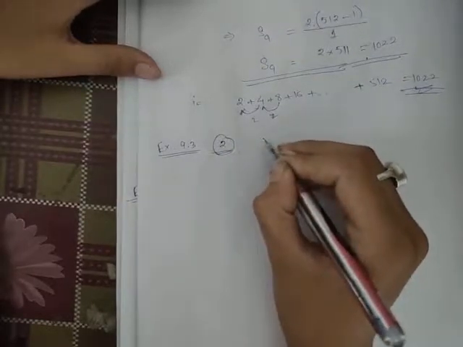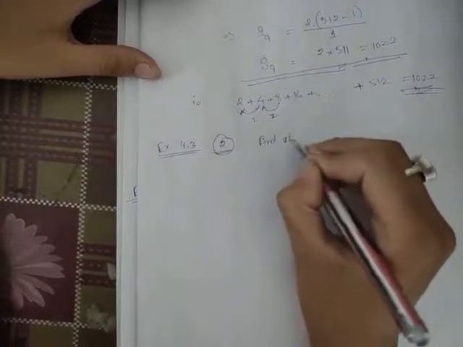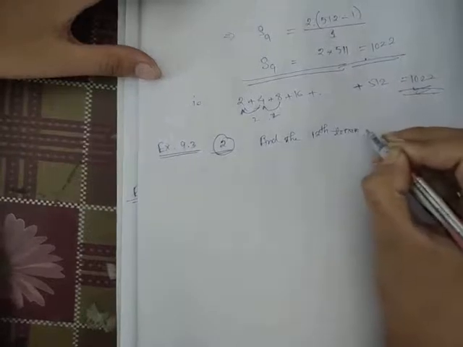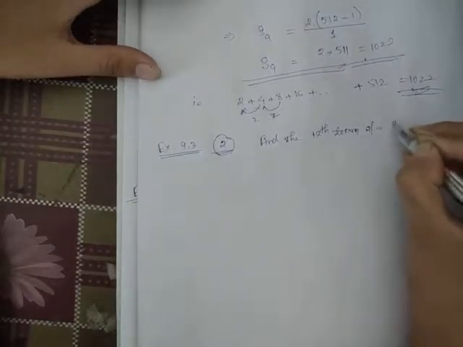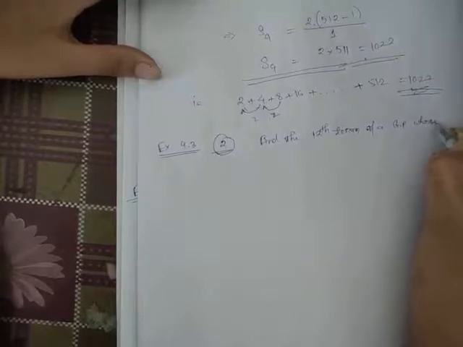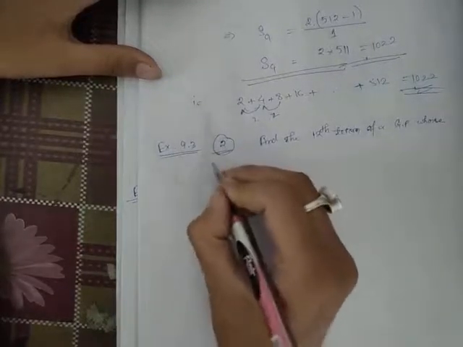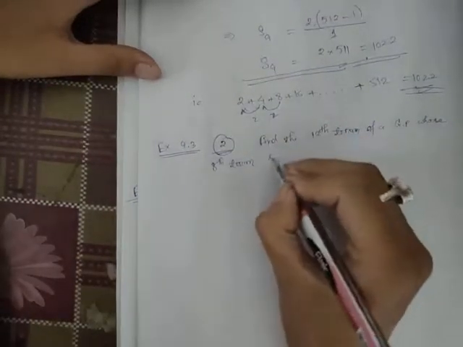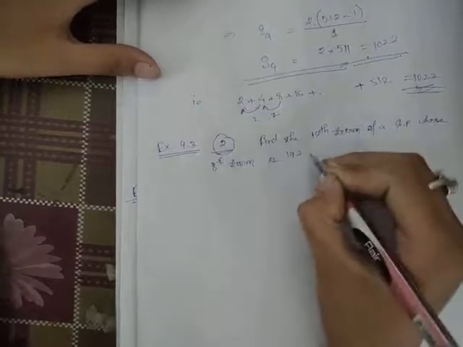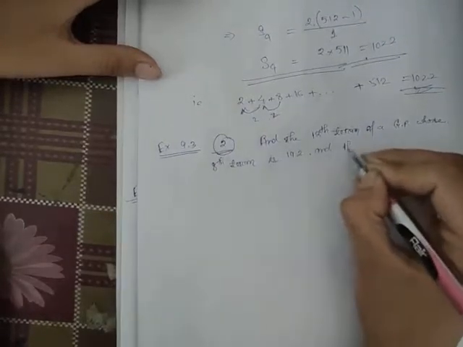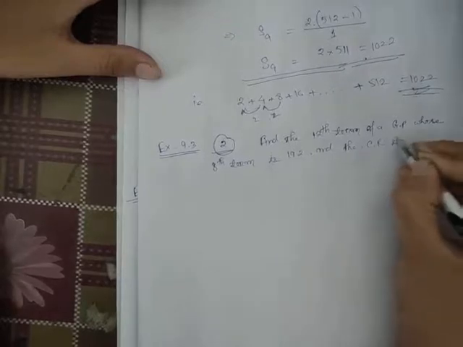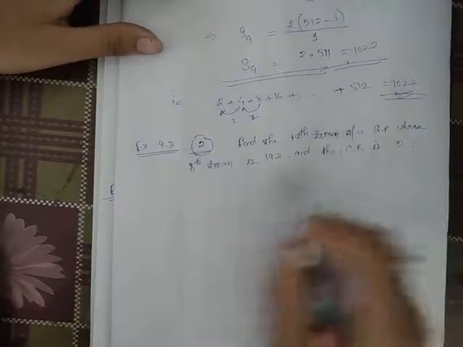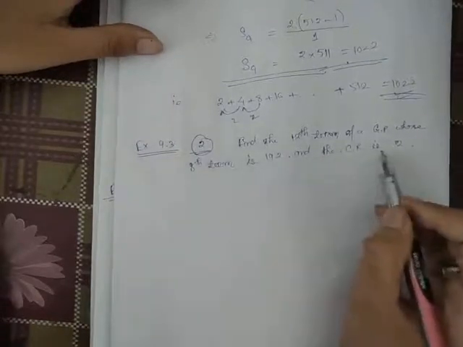Find the 12th term. What we are saying, find the 12th term of a GP whose 8th term is 192, and the common ratio is 2. So we have to find the 12th term of the GP whose 8th term is given as 192 and the common ratio is 2.